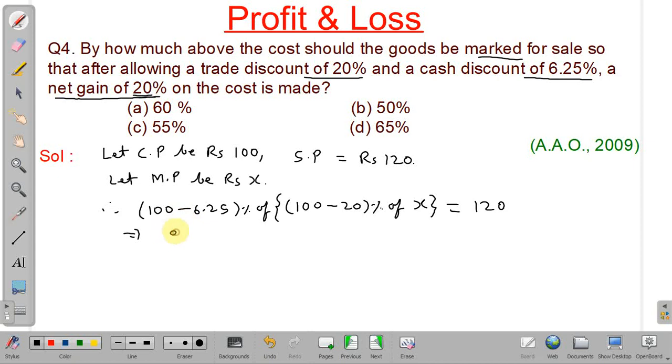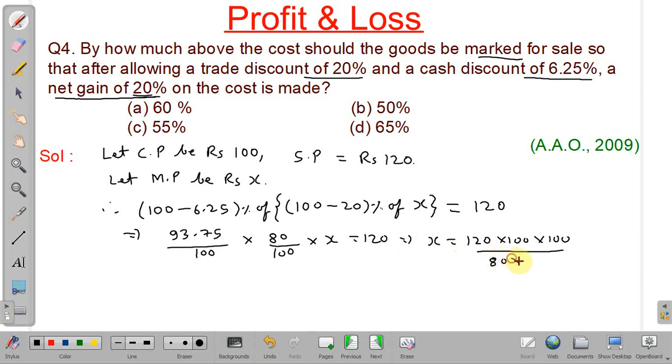So it is equal to 93.75 divided by 100 into 100 minus 20, that is 80 by 100, into X equal to 120. So we have to find the value of X. So X will be equal to 120 into 100 into 100 divided by 80 into 93.75. So from this we will get X equal to 160.